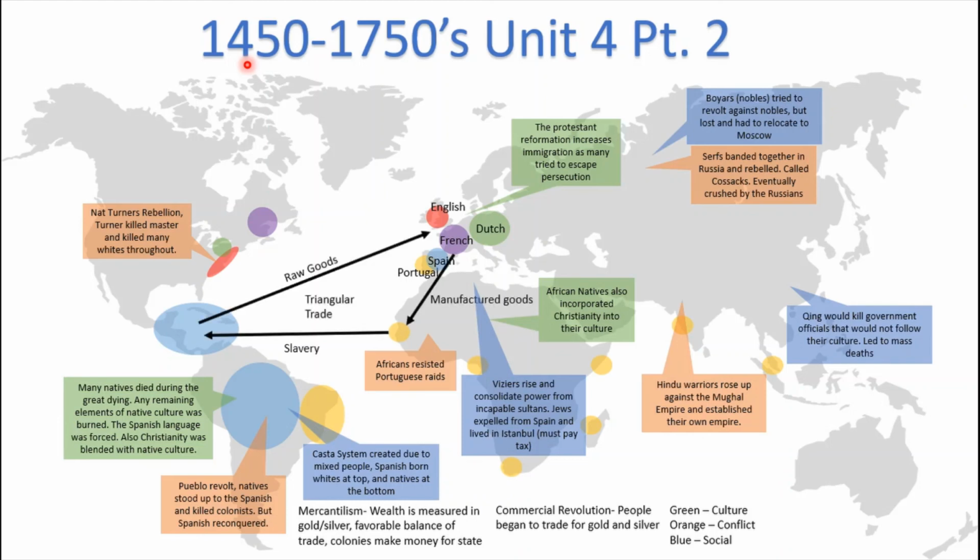Okay, and then the establishment of triangular trade, where raw goods are sent from the American colonies to Europe. Then Europe sends manufactured goods to Africa, such as guns, and then Africa sends slaves back to the Americas. This triangular pattern was called the triangular trade.